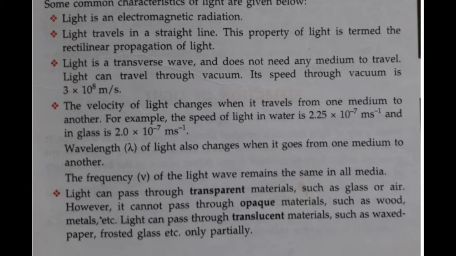Light can pass through transparent materials such as glass or air. However, it cannot pass through opaque materials such as wood materials, etc. Light can pass through translucent materials such as wax paper, frosted glass, etc., which are only partially transparent.